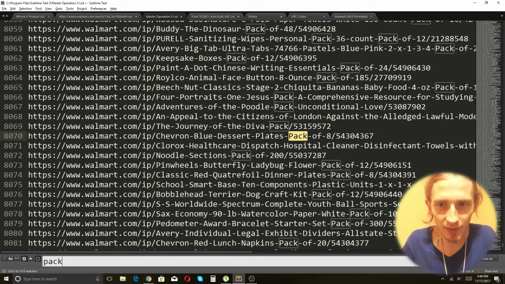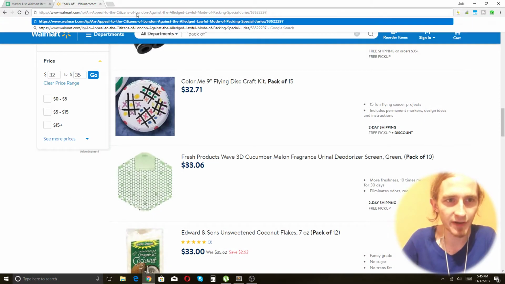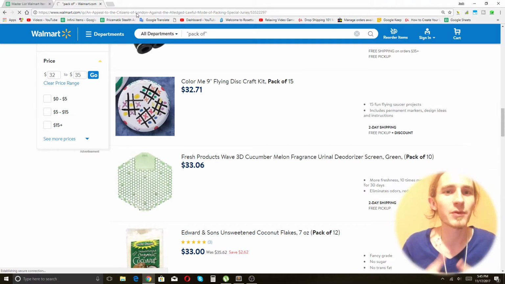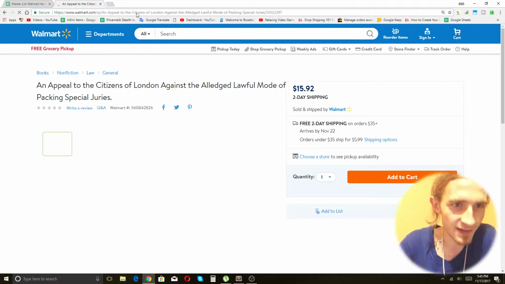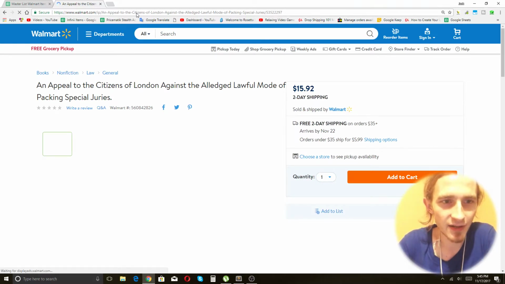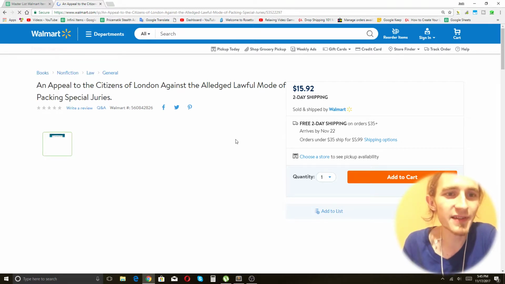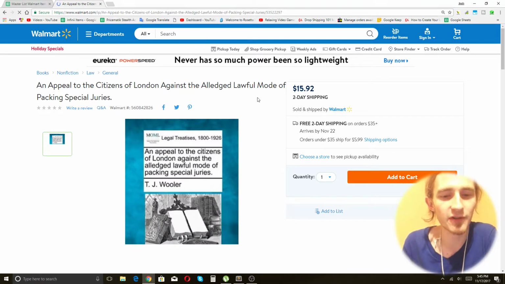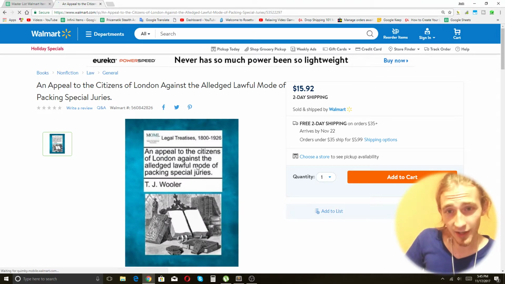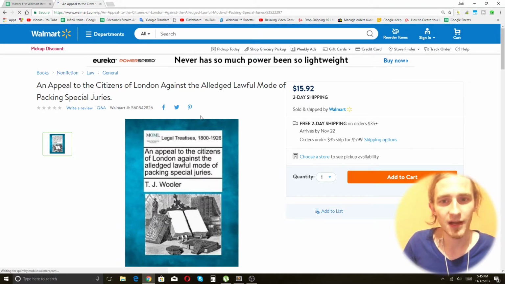And here's an example. Okay, this is an example of what I would call a fluffer item, because it doesn't have the word pack, but it was included in the search result for pack of. See this? This is not an item that I would want to sell. My internet is being slow, so you can't see the photos, but this is a book. An appeal to the citizens of London against the alleged lawful mode of packing special juries. So, you know, I'm sure it's possible to sell this, but this is not what I'm focusing on.